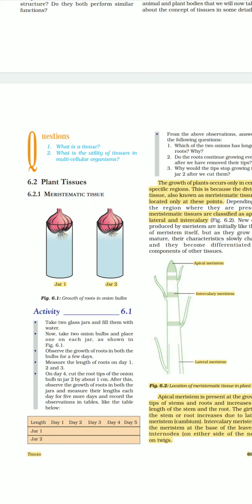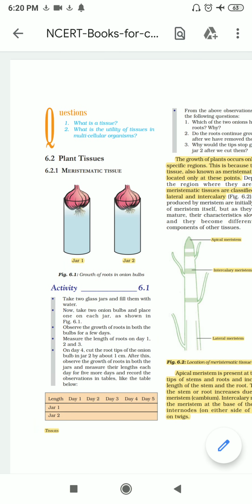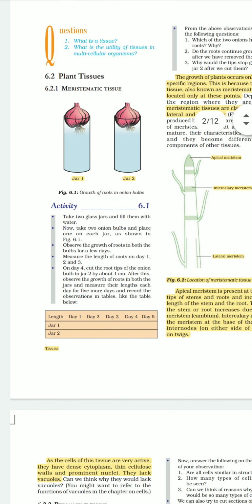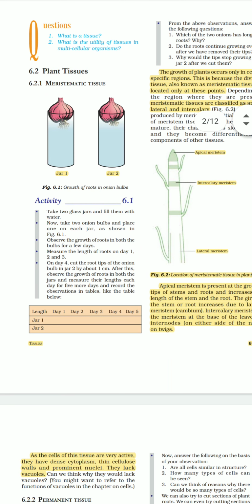Now we are going to study them in detail one by one. So first is meristematic tissue. Here one activity is given based on it. They have taken an onion bulb in two different jars, and in both the jars they have asked to find out the length, to record the length of the roots.